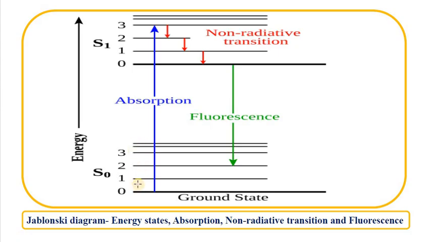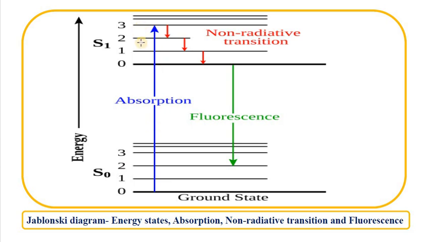These are in the ground state, so they are known as the singlet ground state. On the upper side we can see the singlet excited state. The singlet states are of two types: singlet ground state, with lower energy levels, and singlet excited state, with higher energy levels.